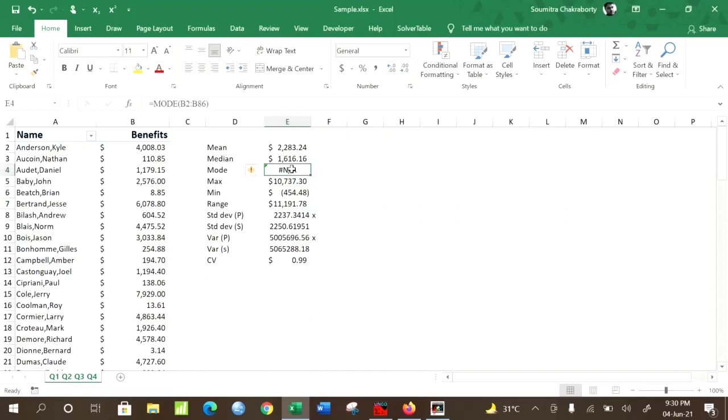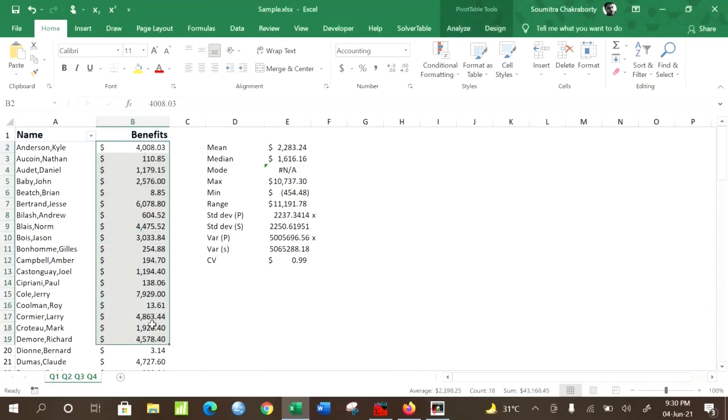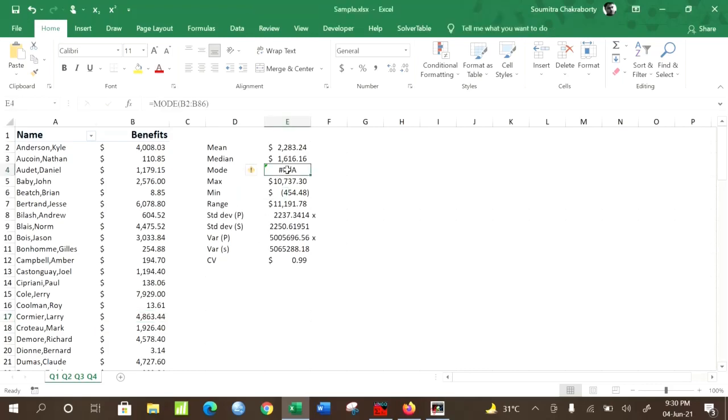Also note that the mode is not calculated here. Remember, the definition of mode is the observation occurring the most number of times, but here each data point has a different value, so there is no repetition of any value, and therefore mode is not computed here.